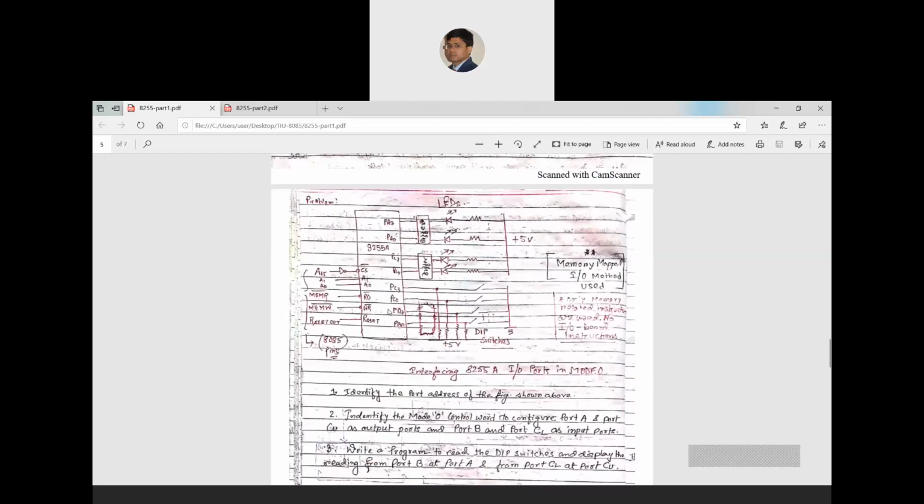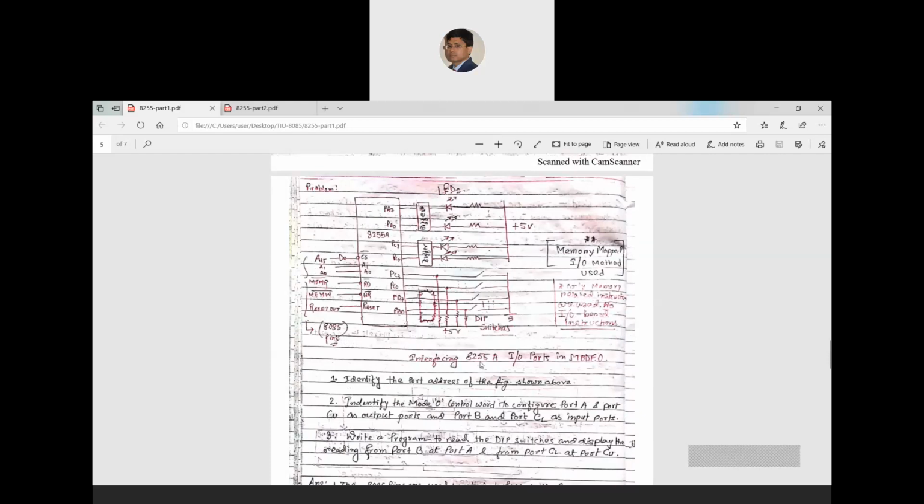So what is the question? The question is interfacing 8255, that chip, IO ports in mode 0. In this case, I have used port A for connecting some external device. Here the external device is LED, light emitting diodes, connected with 5 volt DC supply with a resistor. Before port A there is a buffer. So this is the connection for the LEDs.